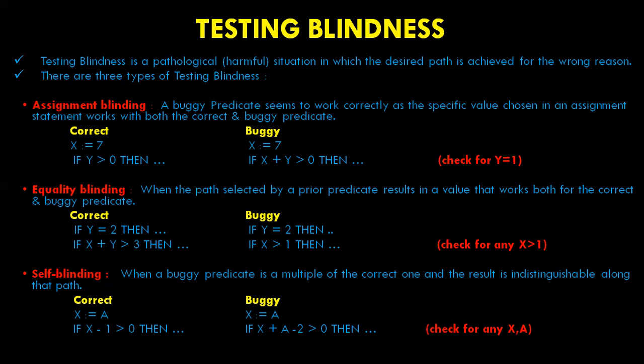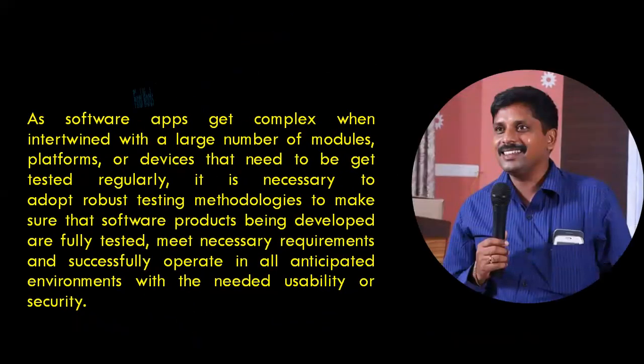So I hope you understood the concepts related to predicates, path predicates, and achievable paths. In our next video, let us discuss what path sensitization is, and after that we will go for path instrumentation. So that's all for now.